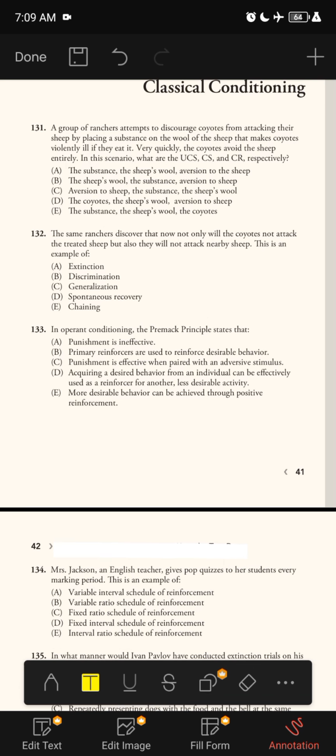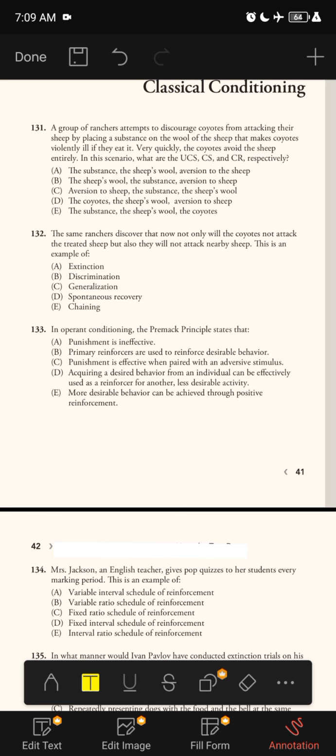The same rangers discovered that now not only will the coyotes not attack the treated sheep, but also they will not attack nearby sheep. This is an example of extinction, discrimination, generalization, spontaneous recovery, or chaining.